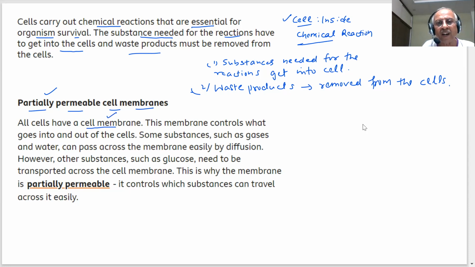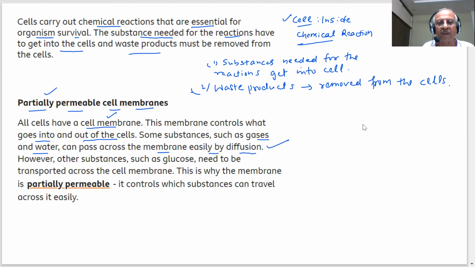This membrane controls what goes in and out of these cells. Some substances such as gases and water can pass across the membrane easily by the process of diffusion. However, some other substances such as glucose need to be transported across the cell membrane. That is why it is partially permeable.